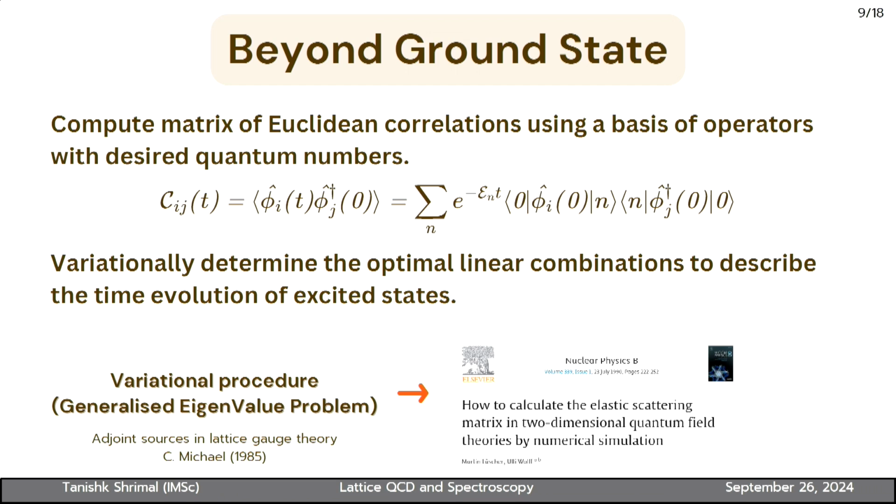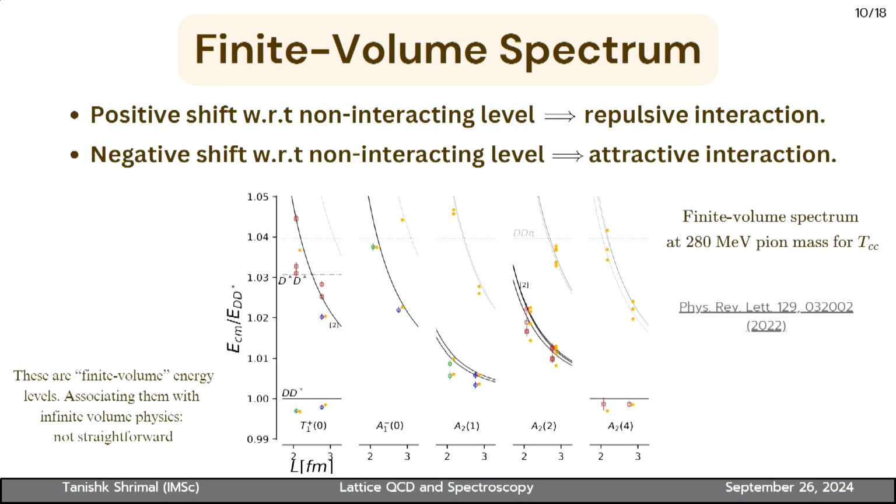But what if we want to go beyond the ground state? For that, one can use a basis of operators, not just one operator but multiple operators, and create a correlation matrix out of it. Then one can variationally determine the optimal linear combination of these operators to describe the time evolution of the excited states. This is also called the variational procedure, and basically it solves a generalized eigenvalue problem. Once we get all the finite volume energy states, we can construct what is called the finite volume spectrum.